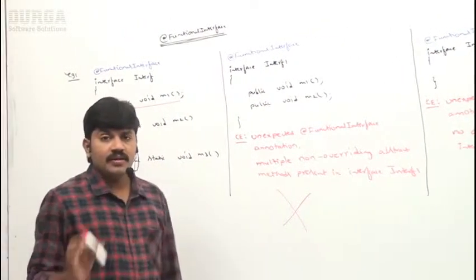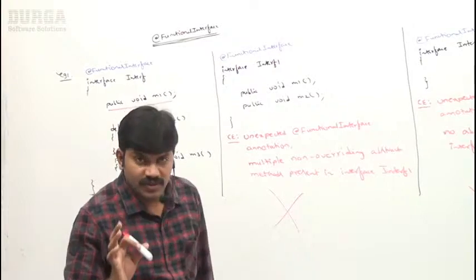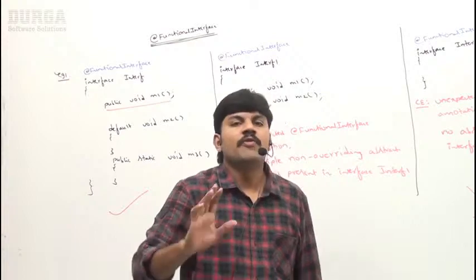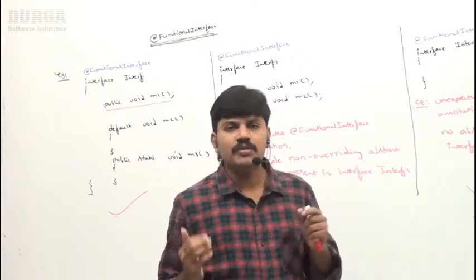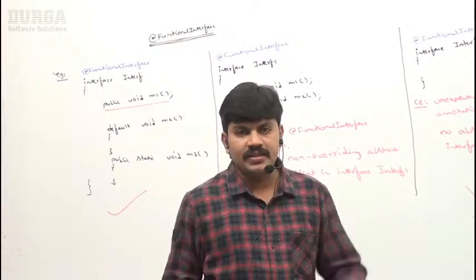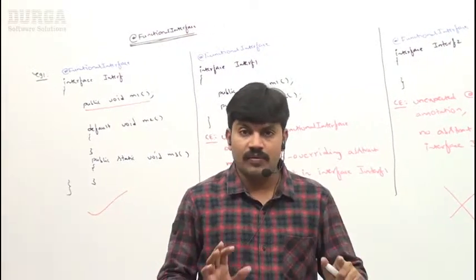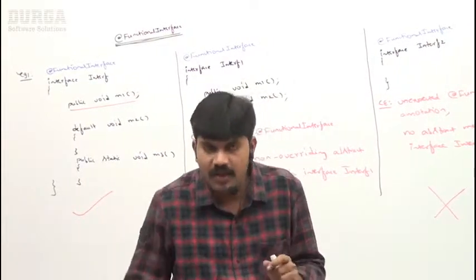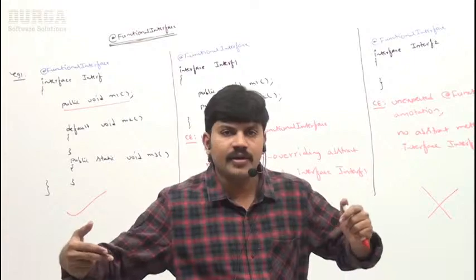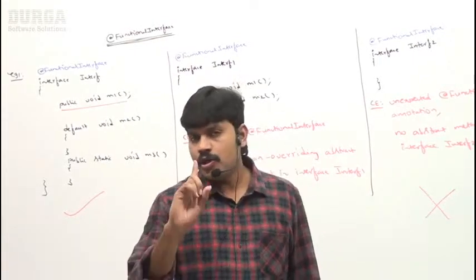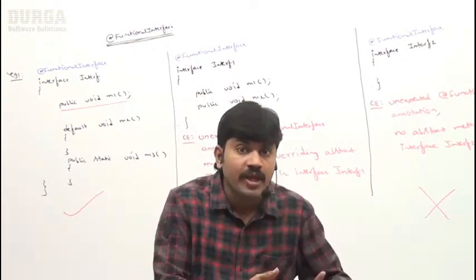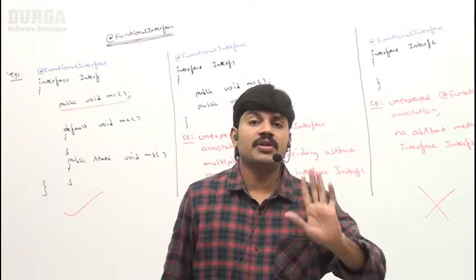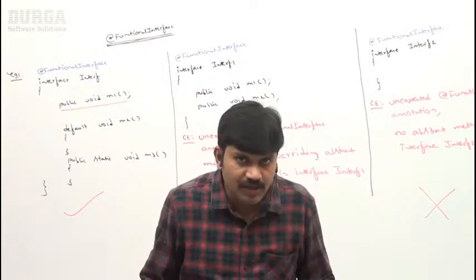Make sure the @FunctionalInterface annotation can be used to indicate that this interface is a functional interface. We are conveying to the compiler that my intention is to declare this one as a functional interface. If I make any mistake, or if any other person tries to add some more abstract methods, the compiler should object, because it should be a functional interface. For that purpose, we can go for the @FunctionalInterface annotation. Everyone can understand, right?